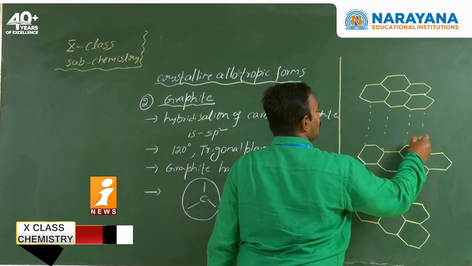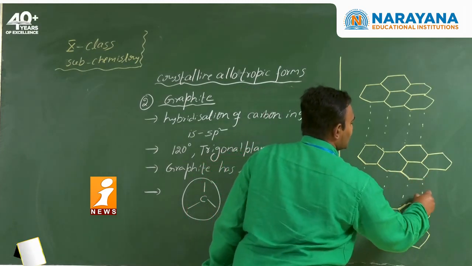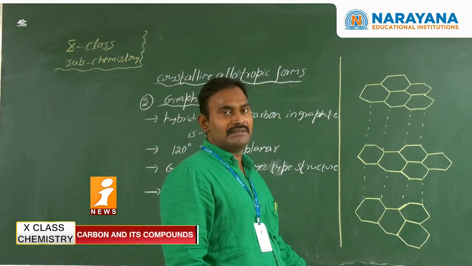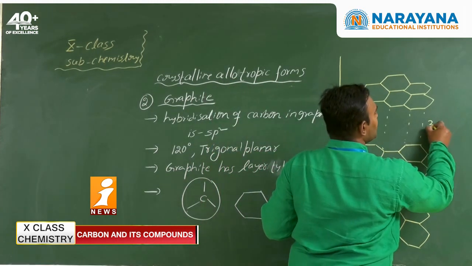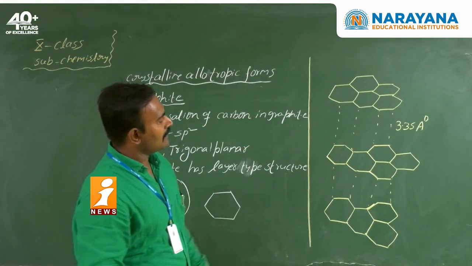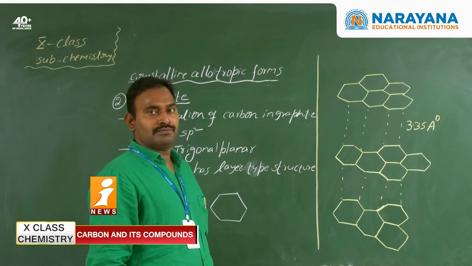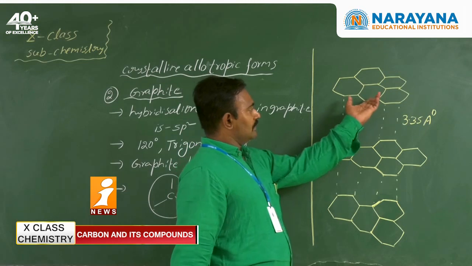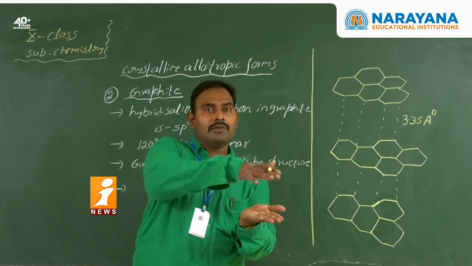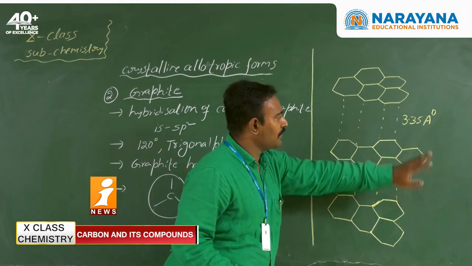London dispersive forces are present between the layers. Otherwise, we can say van der Waals forces of attraction are present. The distance between any two layers is 3.35 angstrom. Like this, one layer, second layer, third layer. These layers are stacked one over another, giving the graphite structure, and the distance between them is 3.35 angstrom.